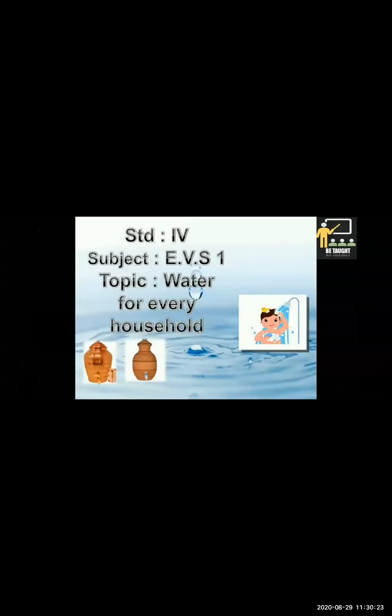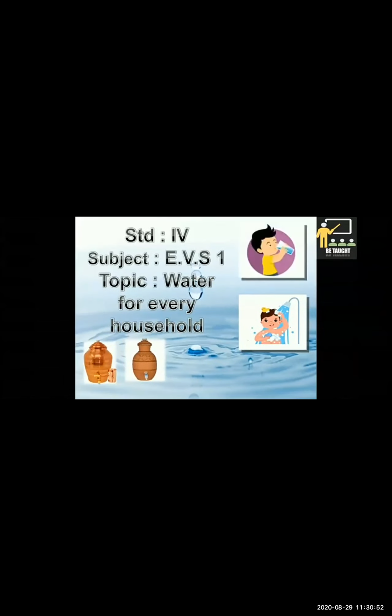Hello children. Today in EVS 1 for Standard 4, we are going to learn a new lesson, Water for Every Household. In our previous lessons related to water, we learned the different sources of water, and the different methods of filtration and settling to make water safe for drinking.